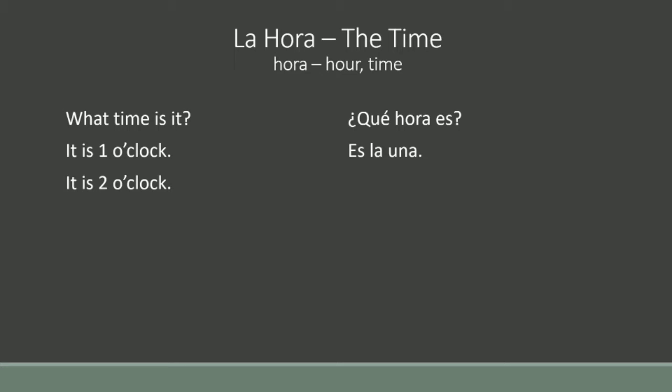So how can we describe it is 2 o'clock in Spanish? Son las dos. Dos means 2, article las, that is feminine plural because 2 is plural. And son is the sixth form of the verb ser. Es is the third form and son is the sixth form. Literally it means they are. Son las dos means they are 2, which means it is 2 o'clock. Same way for 3 o'clock, we have to consider it as they are 3 o'clock. In Spanish it would be son las tres. Clear the complete hour? Okay.